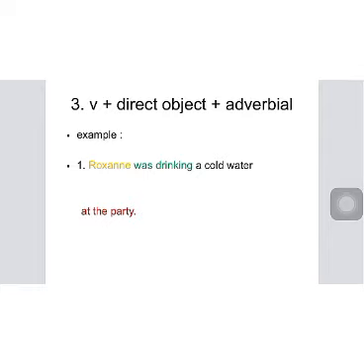The first example is Roxanne was drinking a cold water at the party. So, Roxanne here is the subject of the sentence. Next, we have was drinking as the verb of the sentence. And now, a cold water. A cold water here is a noun phrase that is the direct object of the sentence. It answers the question of what thing Roxanne was drinking at the party. And the answer is a cold water.